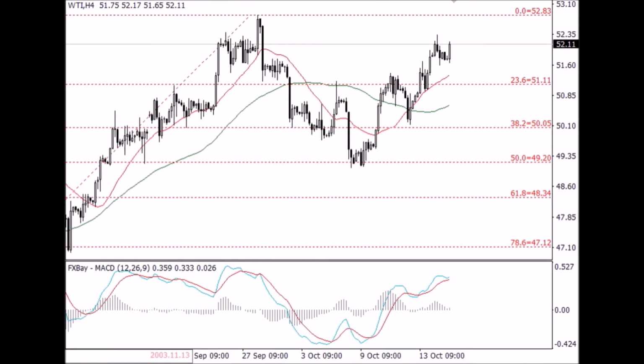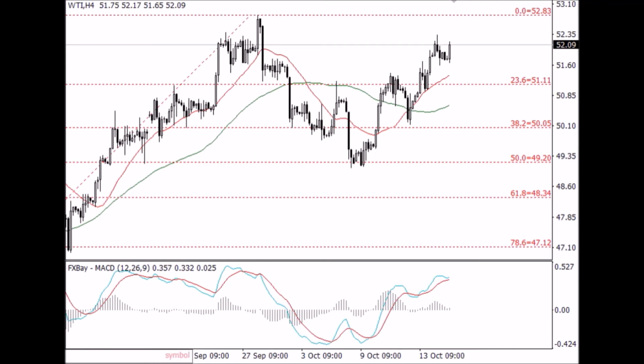And the oil price settled higher on Monday as conflict between Iraq and Kurdish forces broke out in the oil-rich city of Kirkuk, raising concern over supply disruptions in the region. US West Texas Intermediate continued to trade higher, pointing towards the previous high at $52.80 a barrel.